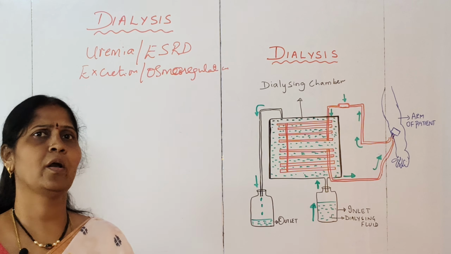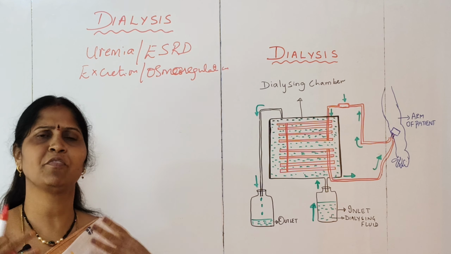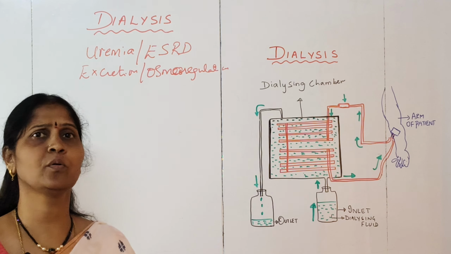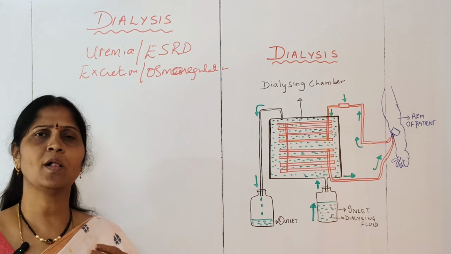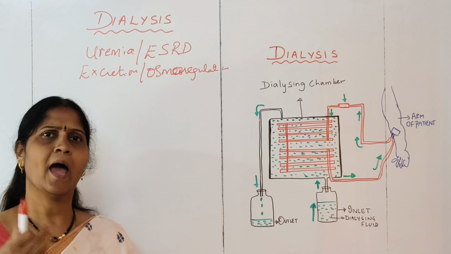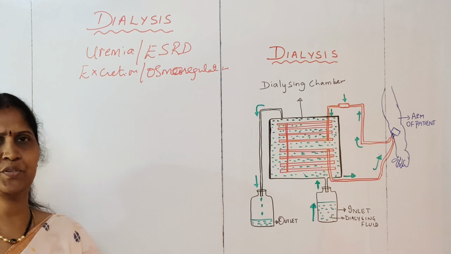Or there can be other medical conditions, some autoimmune diseases, some infectious conditions, or kidney stones can also lead to ESRD. And the probable solution immediately available for the patient is dialysis.